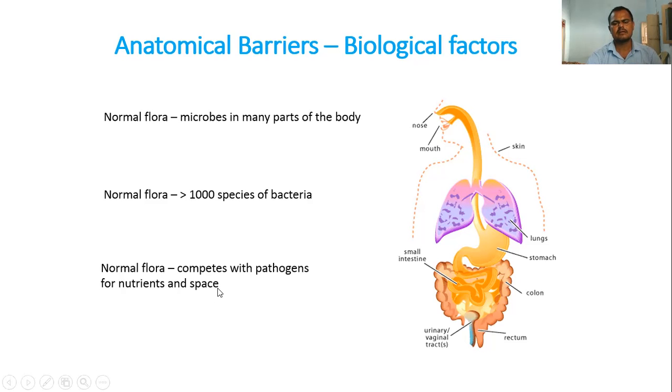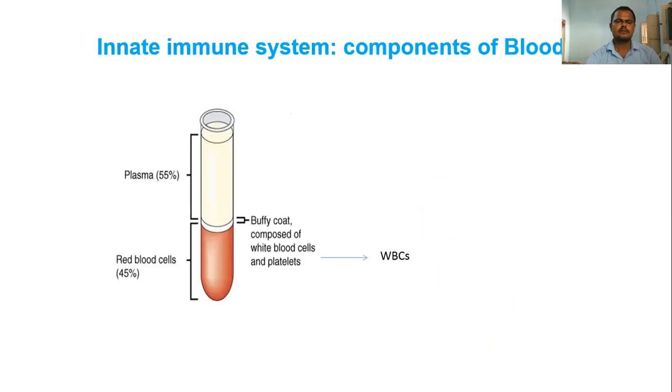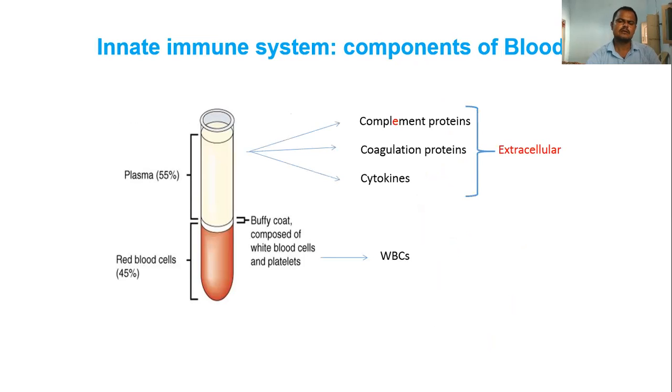These are giving competition to the foreign pathogens for nutrients and also space. So that is also indirectly helping in the development of the immune system and the eradication of the invaders or destruction of the parasites. So those are the innate immune system components.